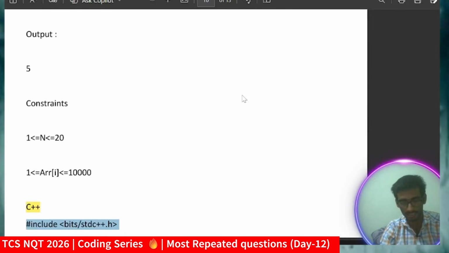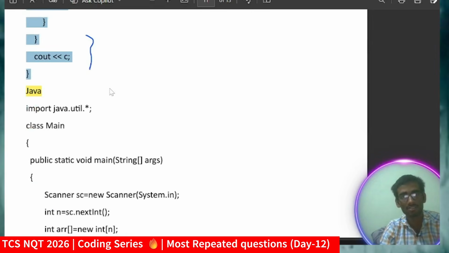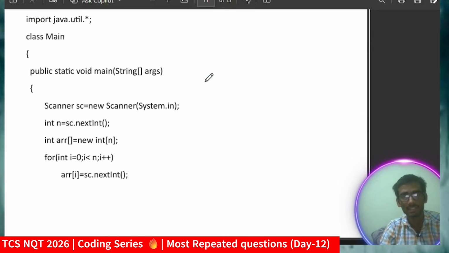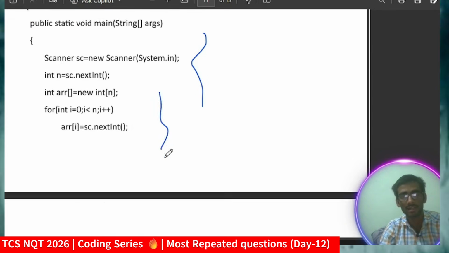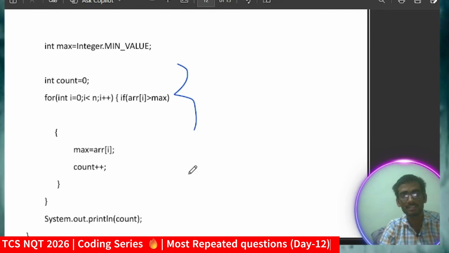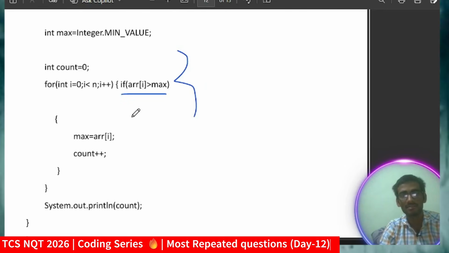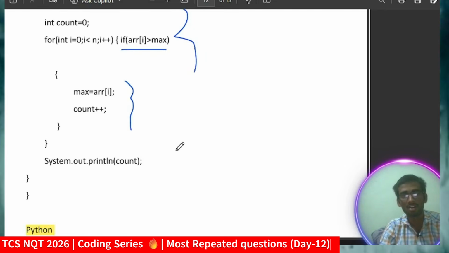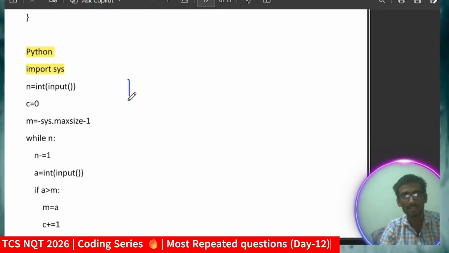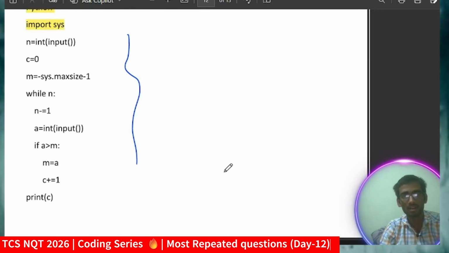Now for Python and Java, you can just go through it. I will provide solutions there too. Okay, so just go on taking the input, same logic applying, traversing the loop and checking the condition whether the prior element is less or not, and giving the output. Python is quite easier. So I hope you got it. If you still have any query, I suggest feel free to ask in the comments here.